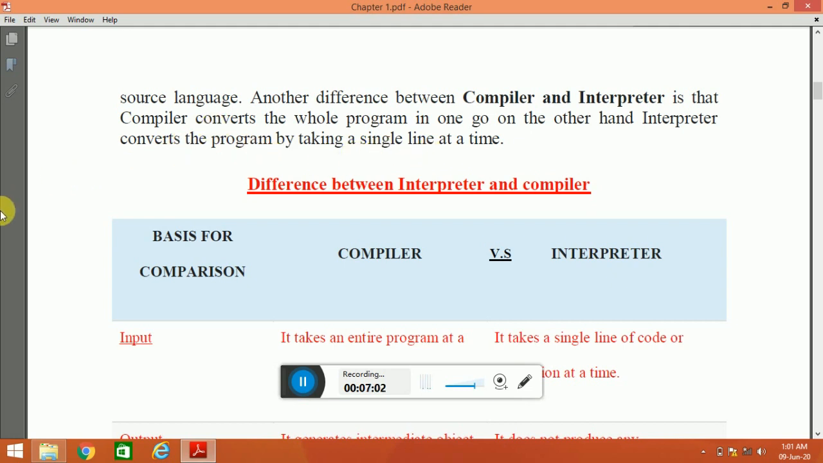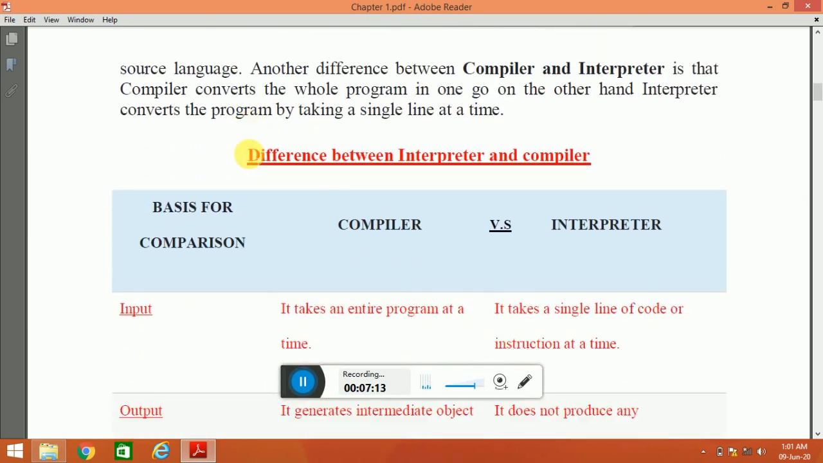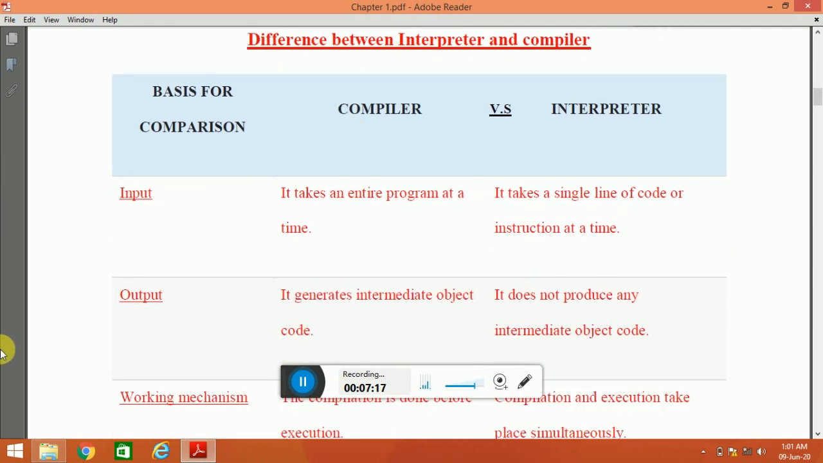Dear students, this question of interpreter and compiler is very important. It always comes in the exam. So the main definition of compiler and interpreter is this. Okay. Now let us have the difference between interpreter and compiler. So, compiler and interpreter difference.